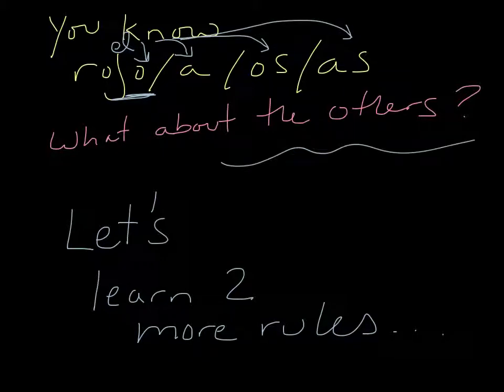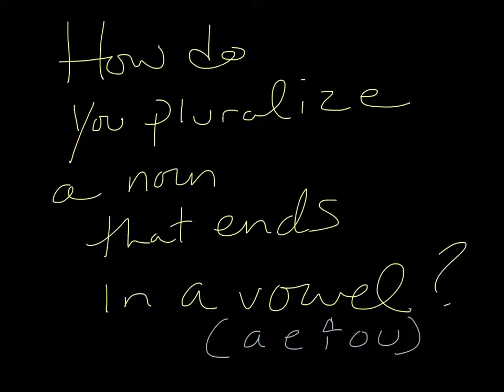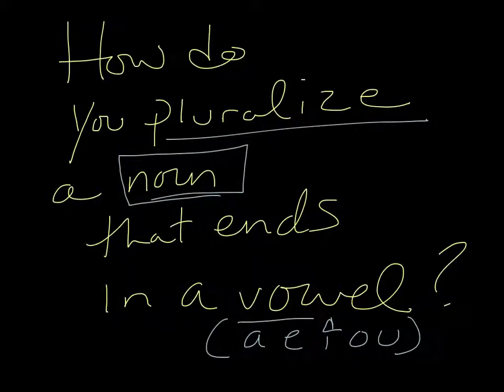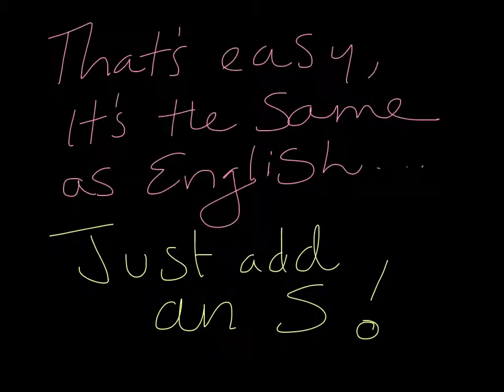But what about those other colors? So now let's learn just two more rules. You're almost there. How do you pluralize a noun, which is a person or place or thing, that ends in a vowel? So a vowel is a, e, o, or u. So anytime you see a noun that ends in a, e, o, or u, all you have to do is add an s, which is very simple.